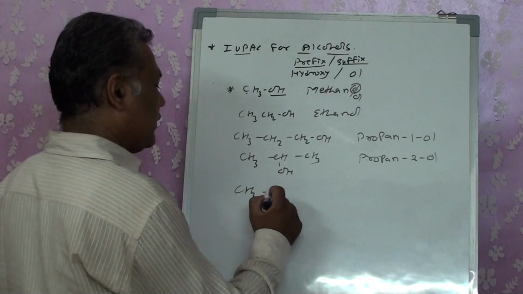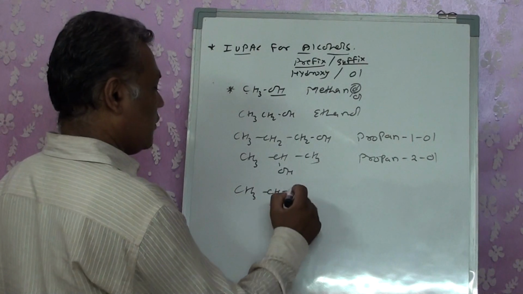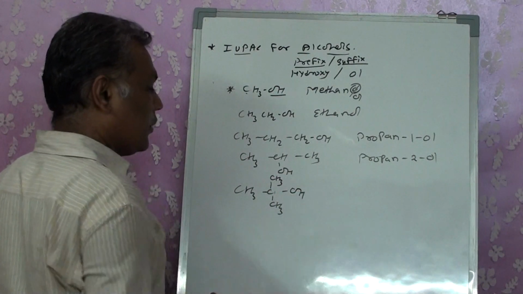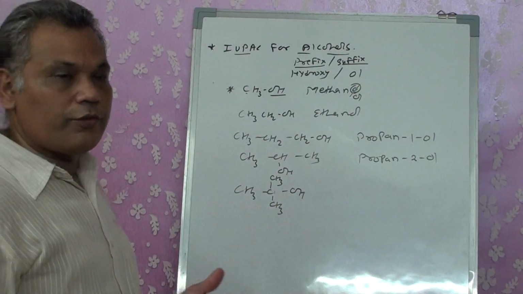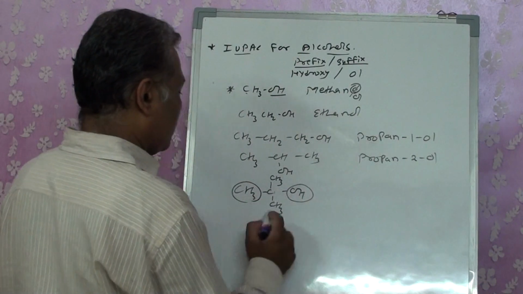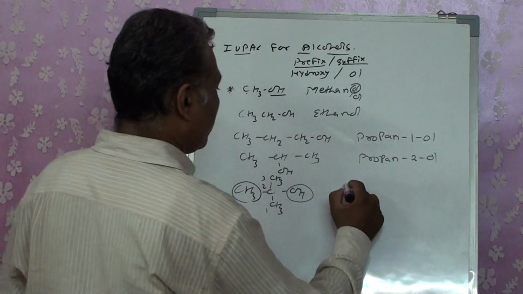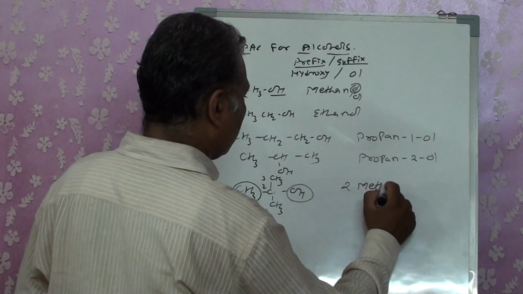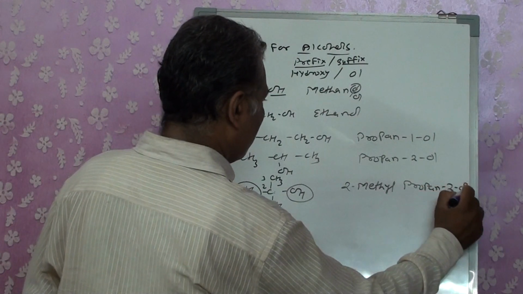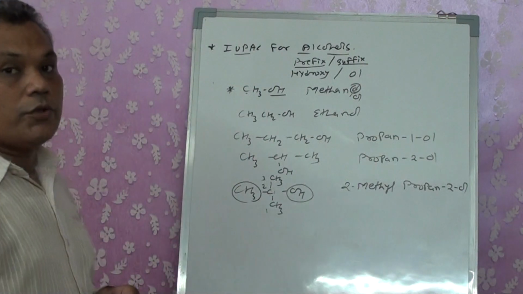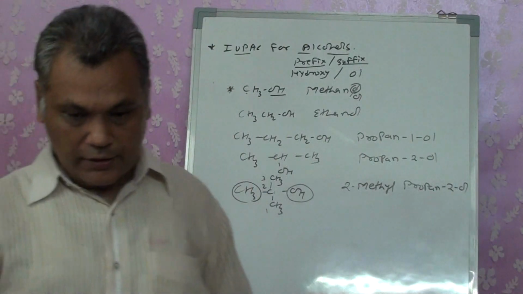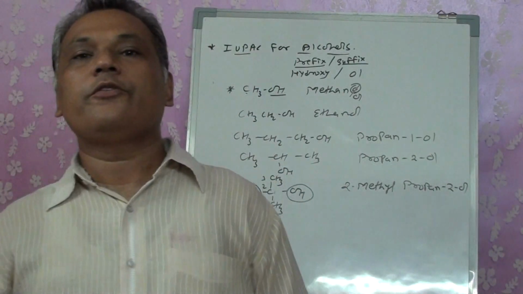If I have CH3, CH3, OH, then I also have a longest chain of 3 carbons only. But this time there is an additional methyl group present on it, so it will be termed 2-methylpropan-2-ol. So for methanol and ethanol, whether you write the position of the OH group or not is immaterial.